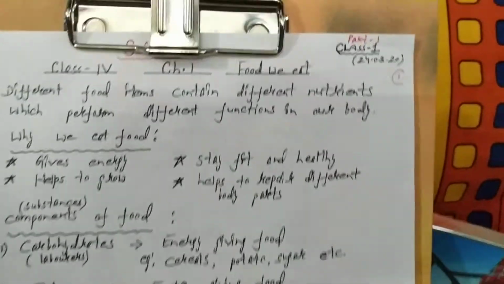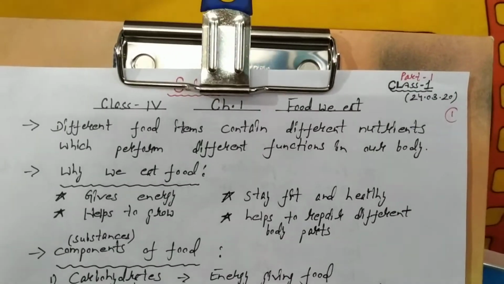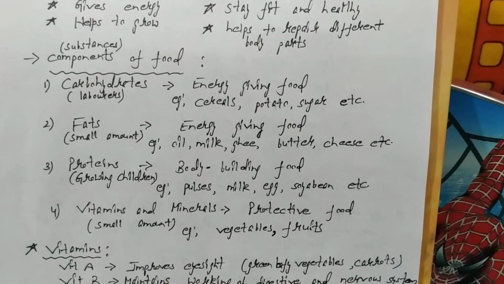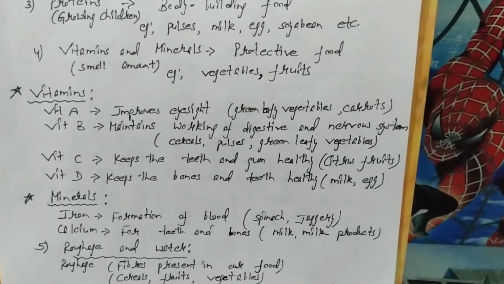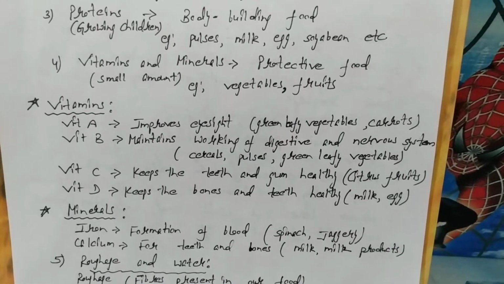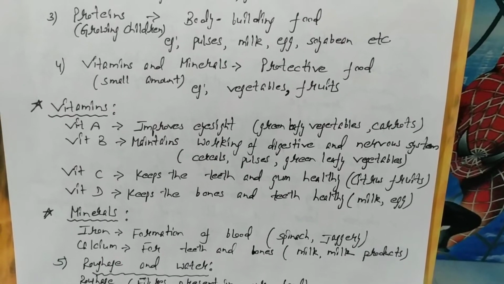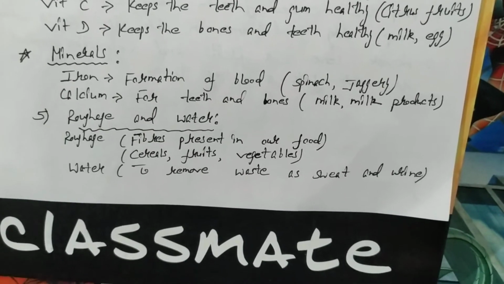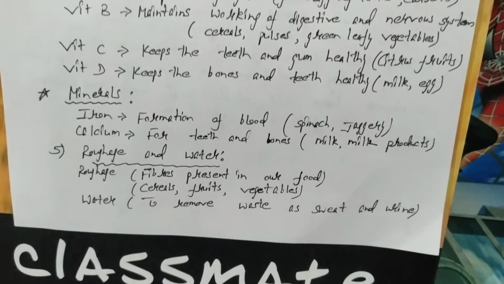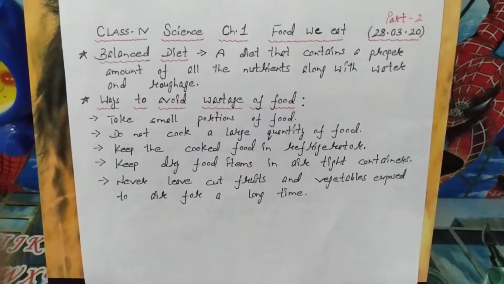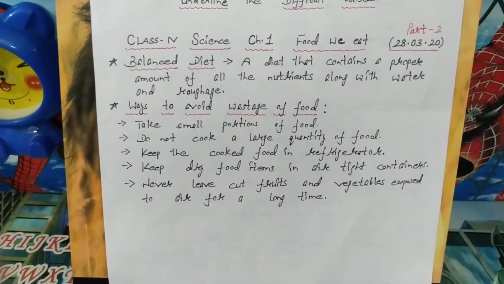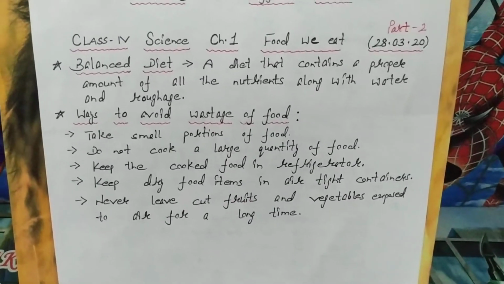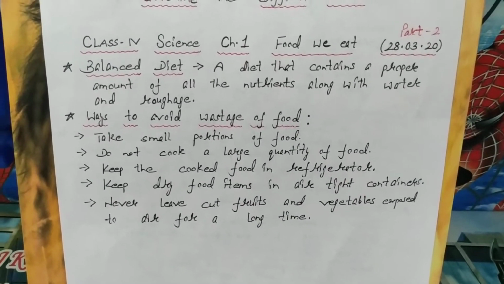So I told you why we eat food, components of food, the function and sources of vitamins and minerals, roughage and water. Now let us move on to the next topic. Okay children, now as I explained to you the various components of food which include all the nutrients, roughage and water.